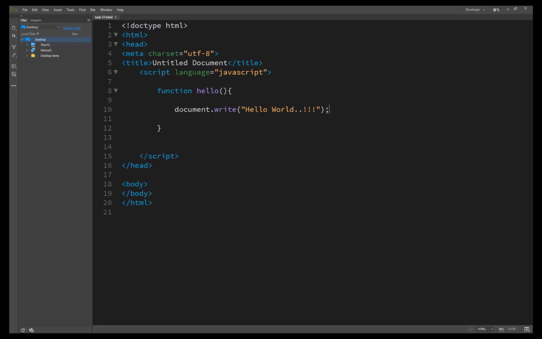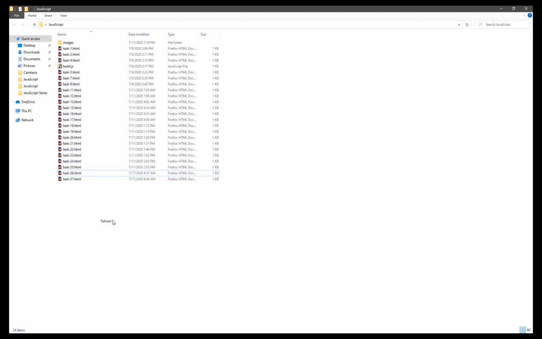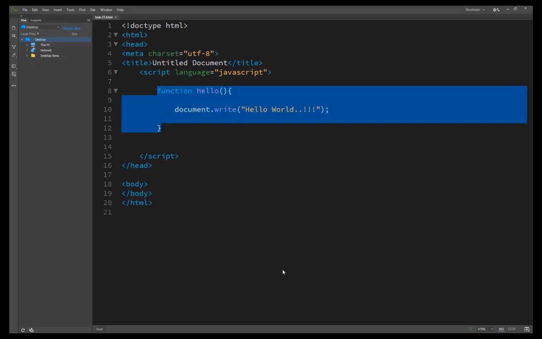Save this function. But as we already said in task 24, if you have successfully created a function, it doesn't work unless you call it in your web page or in your program. We save this lecture 27, and here you see there is no result, no printing, because this is only the creation of the function.